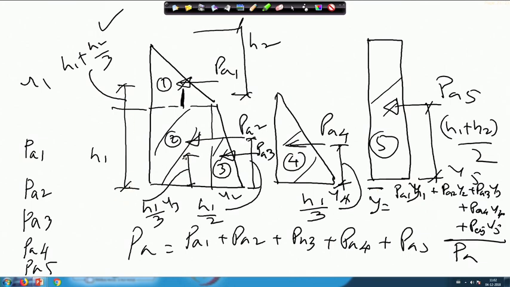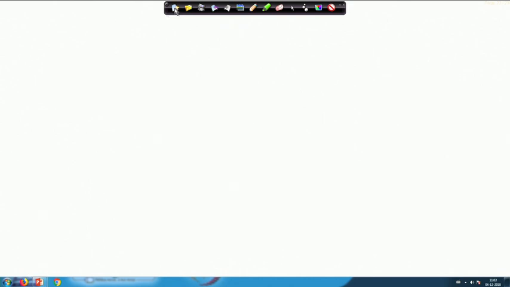So, quickly, when I have done this calculation, how I have done it: the lever arm, where actually it is acting from the base, is nothing but this distance plus 1/3 of this height. Similarly, P_A2 acts at the middle of this rectangle. Similarly, P_A3 acts at 1/3 of this height. So, like that we can calculate. Like this, everything I have shown, and I hope this will be helpful. So, this is the summary of stability analysis and earth pressure calculation and stability analysis of the retaining wall, and I will close this one here.